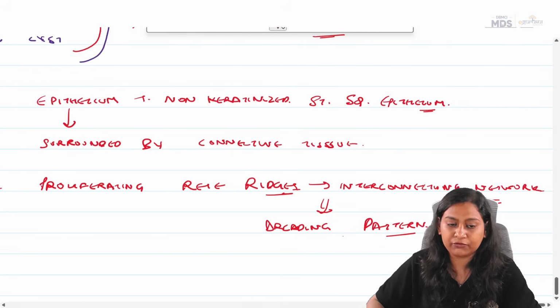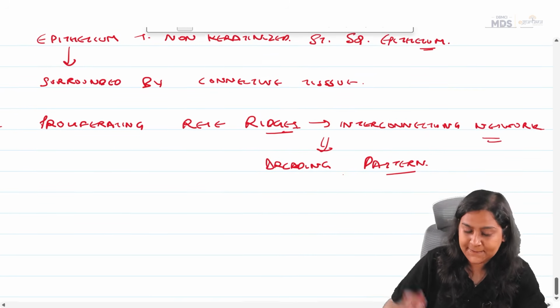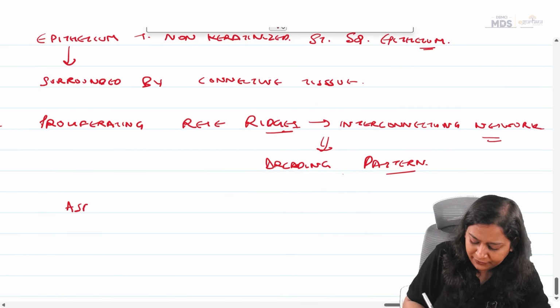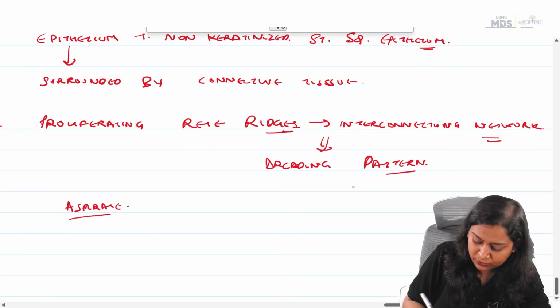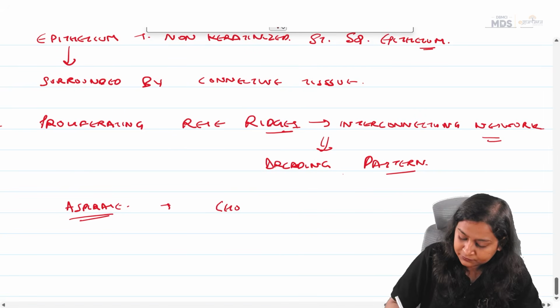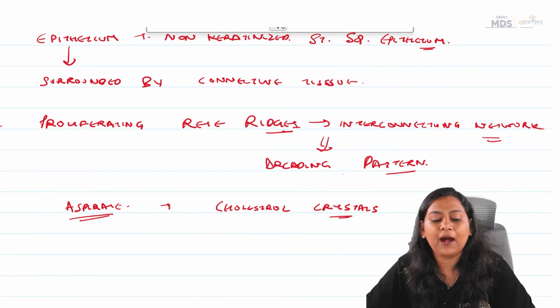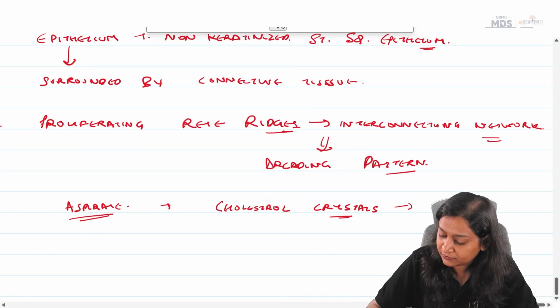Okay. Now coming to the aspirate of the radicular cyst. So when we aspirate a radicular cyst, we see cholesterol crystals. Now these cholesterol crystals impart a shimmering effect.